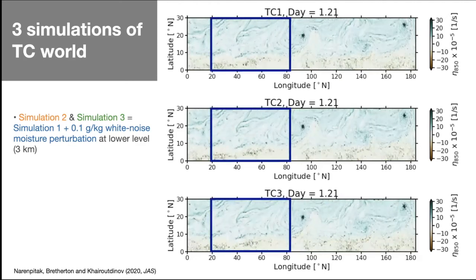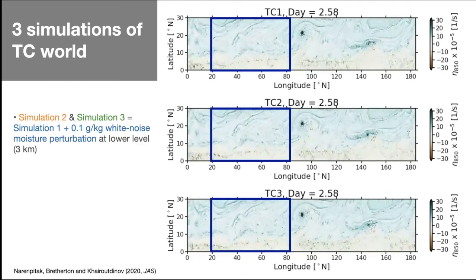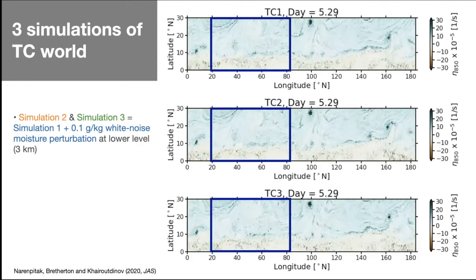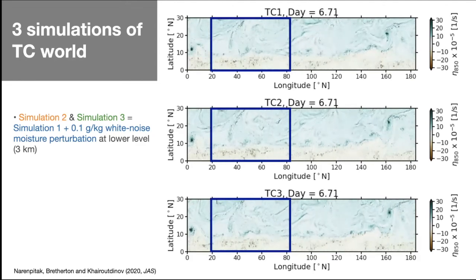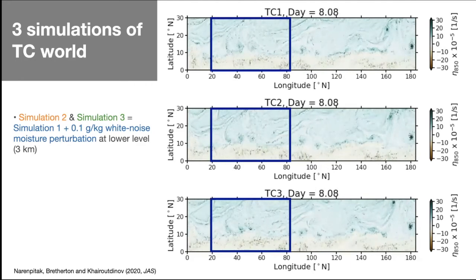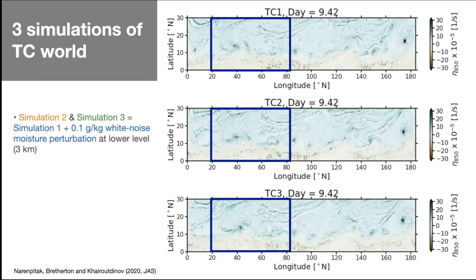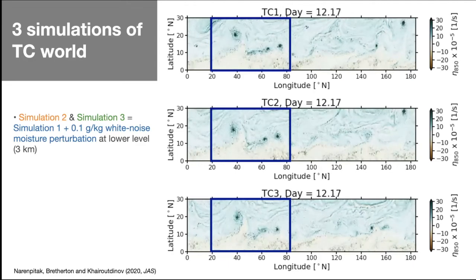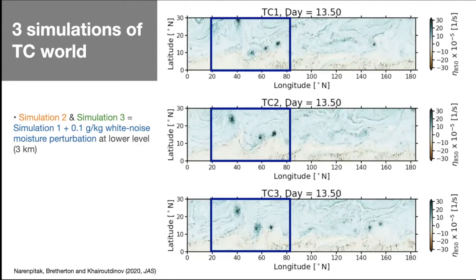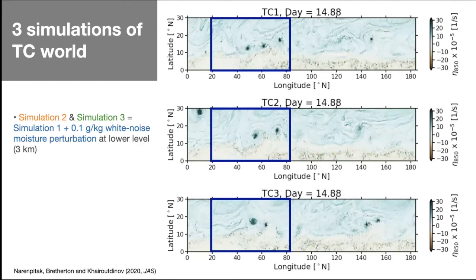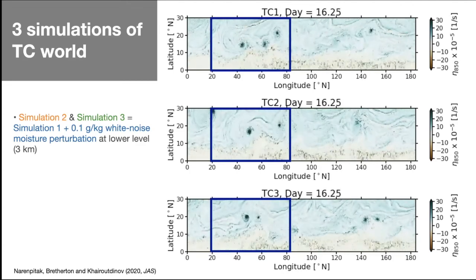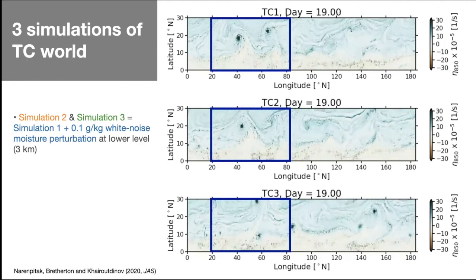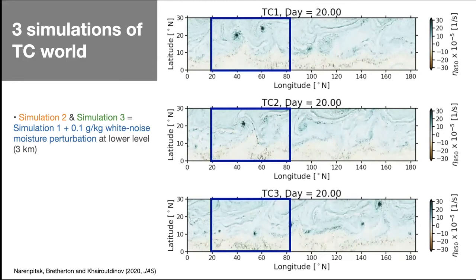So I started the animation and you see that in the beginning, everything looks the same or almost the same to our eyes. After about day 5 or 6, now in the blue box, you see tropical cyclones start to form. These lines in green color are the area with strong rotation of the air. You start to see tropical cyclones getting bigger, and new ones form after the previous one moves to the pole. After day 10, these simulations start to diverge. And now you do not see any similarities between these 3 models at all.